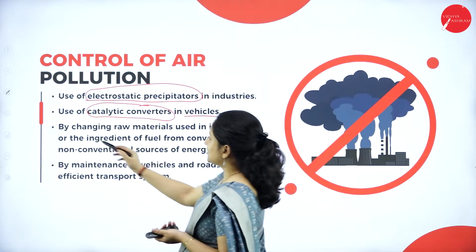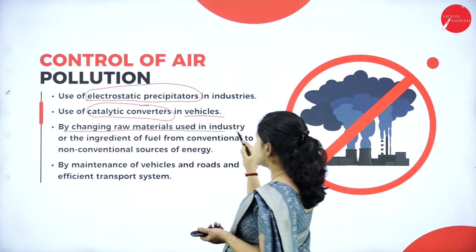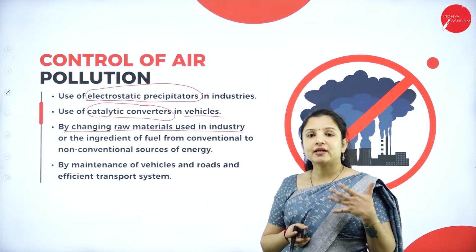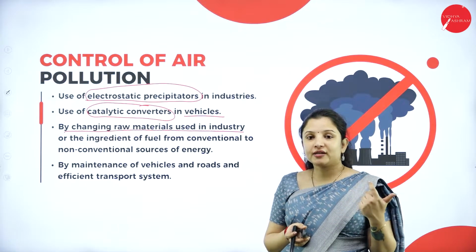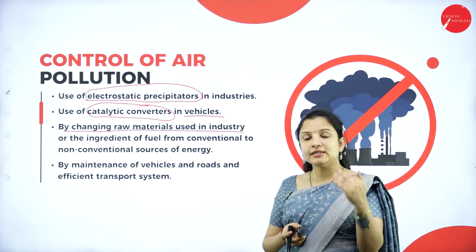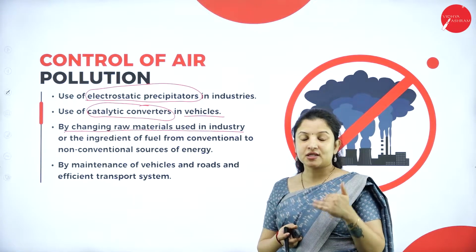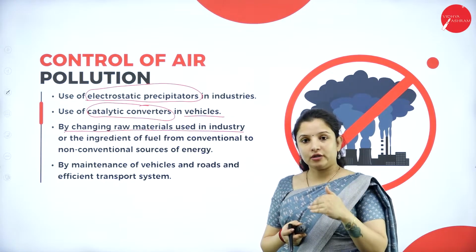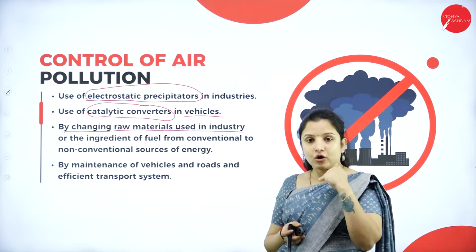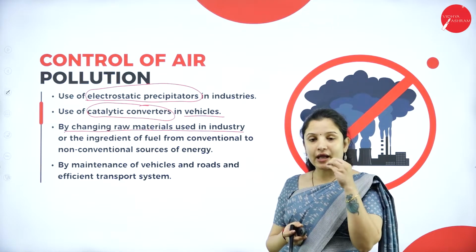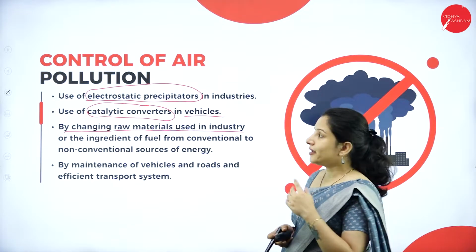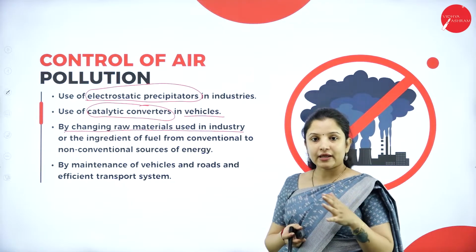Next is changing raw materials used in industries. There might be some raw materials used in industry which, during the refining process or the manufacturing process, can release a lot of toxic substances. So why not find an alternative for these raw materials, so that we use an alternative material which releases far fewer toxic materials to the environment, therefore preventing or controlling air pollution.